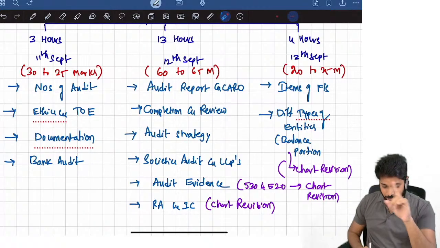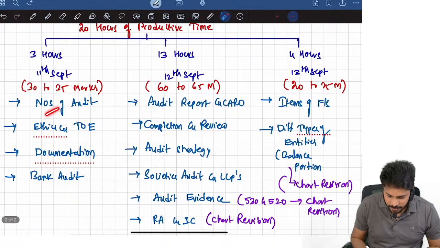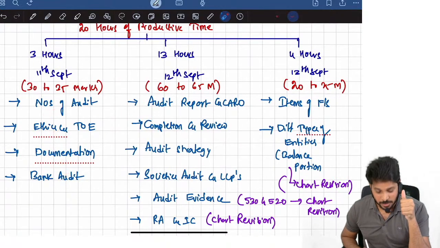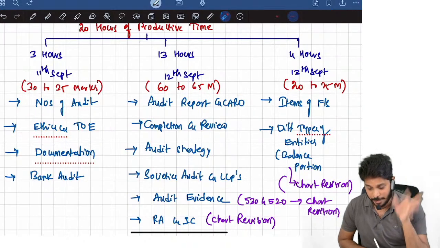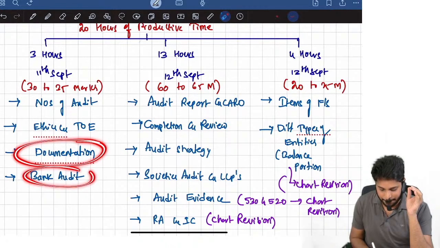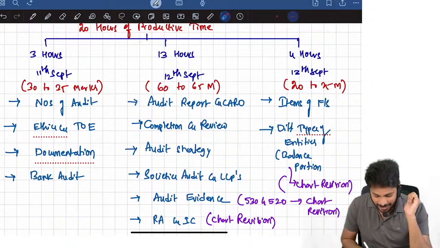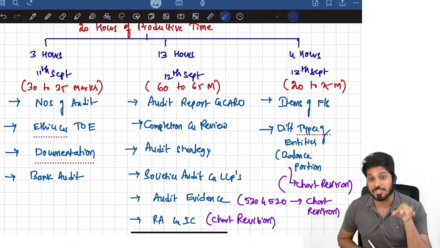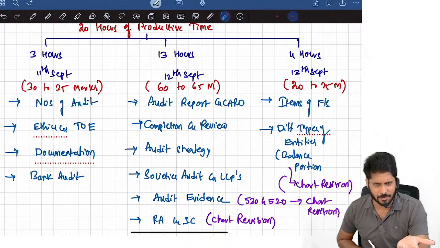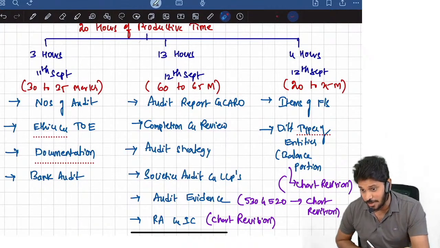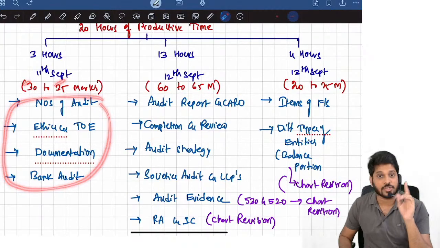So what you need to do on day 1 today is very simple. You have to cover these 4 topics: nature, objective and scope of audit, ethics and terms of engagement, which itself includes the quality control topic, and documentation and bank audit. These 4 together occupy 30 to 35 marks, and guess what? These 4 topics I am going to revise tonight at 7 o'clock onwards. Maybe I will start at 6:45 itself, if possible. So these 4 topics put together will occupy 30 to 35 marks.